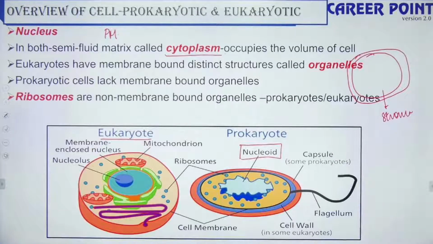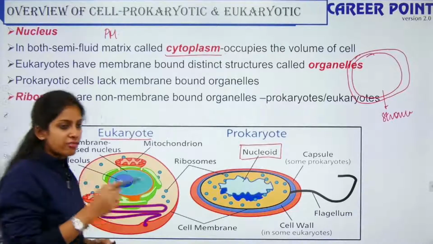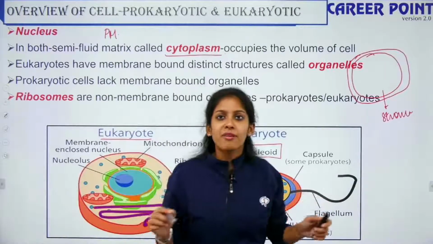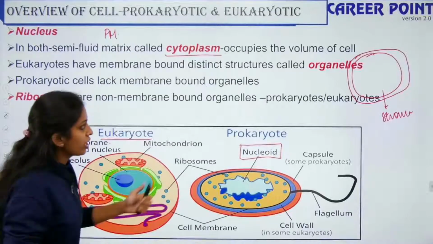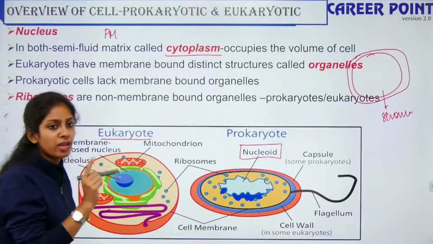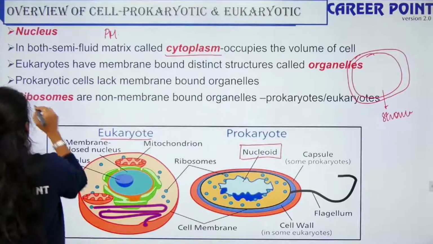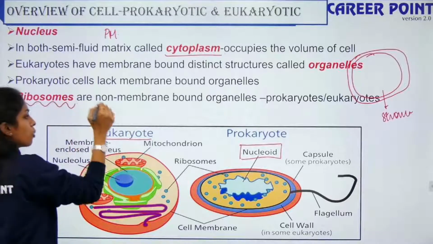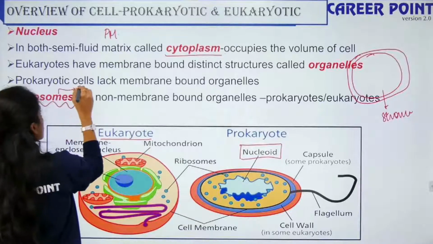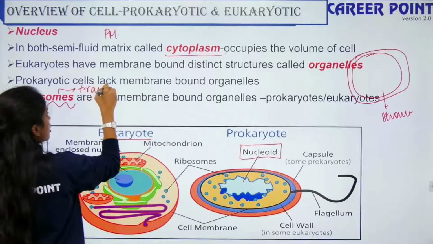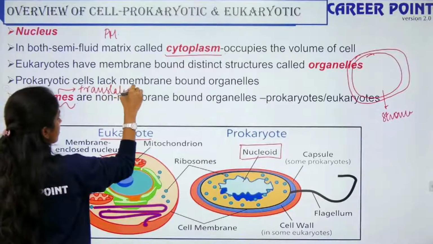Ribosomes are non-membrane bound organelles that are present in both prokaryotes and eukaryotes. Just like prokaryotes and eukaryotes have distinct differences, they have some similarities as well. Both your prokaryote and your eukaryote have a non-membrane bound organelle that is known as your ribosome. All living cells have ribosomes because ribosomes are involved in the translation of proteins.